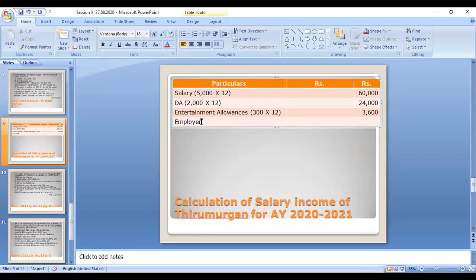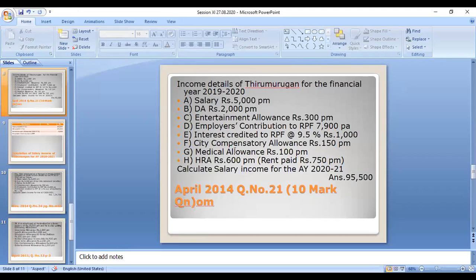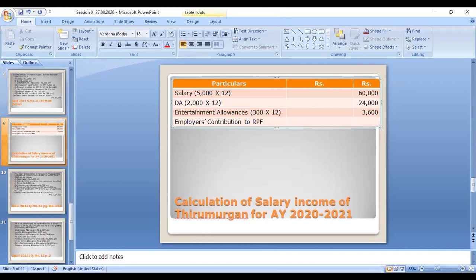Employers contribution to recognized provident fund, that amount is given, 7,900 per month.